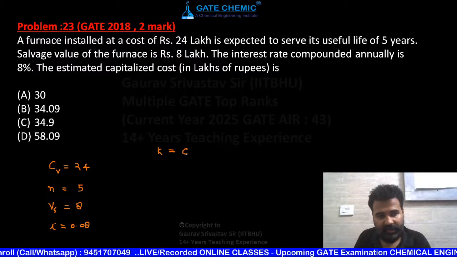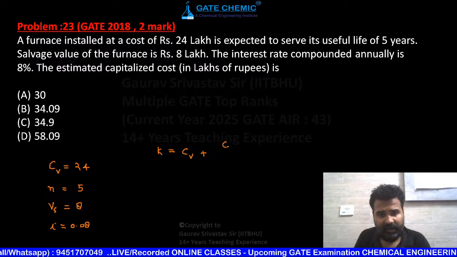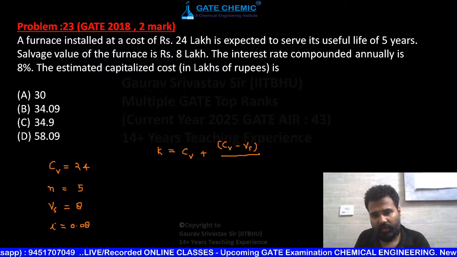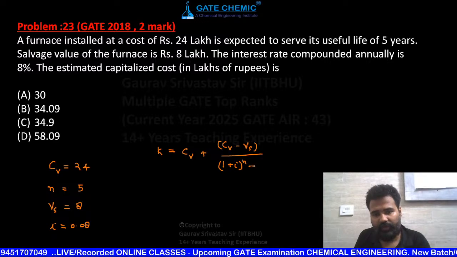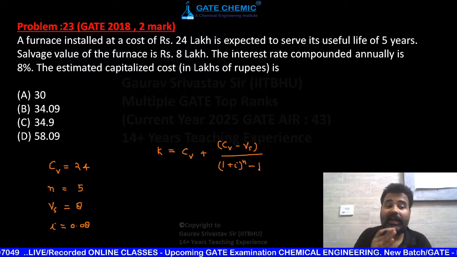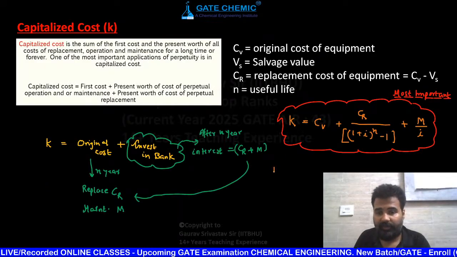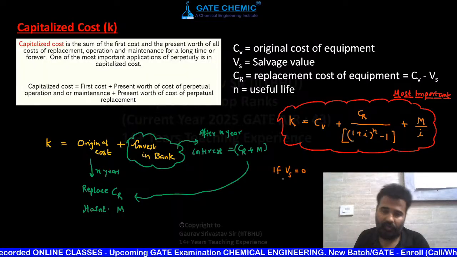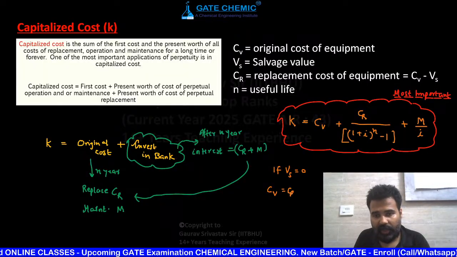CV plus CR. What is CR? CR is CV minus VS, this is your CR, and the whole upon (1 plus I) raised to power n minus 1. If no VS is given, if no salvage value is given, then in that case CR will be equal to CV. See, if VS is not given, that means from your side you are going to consider it 0.